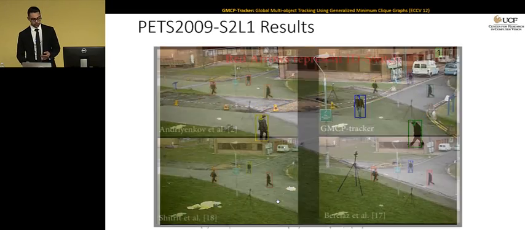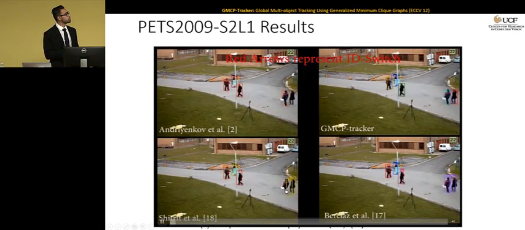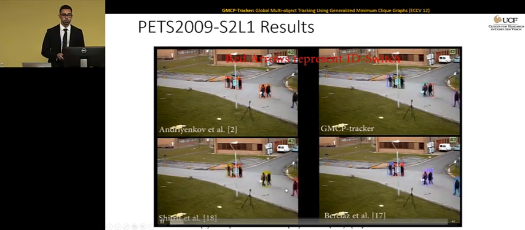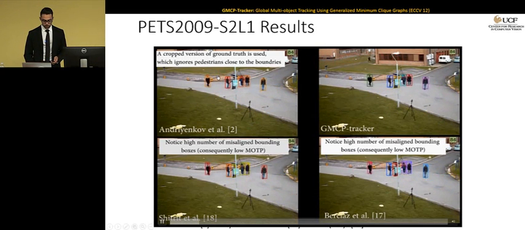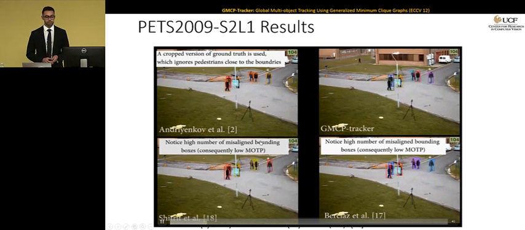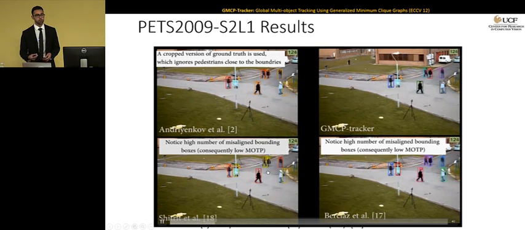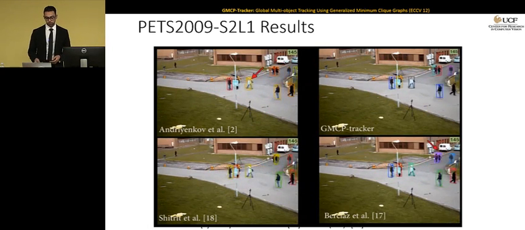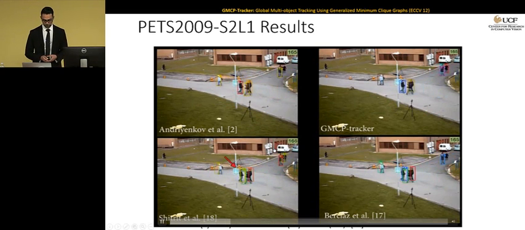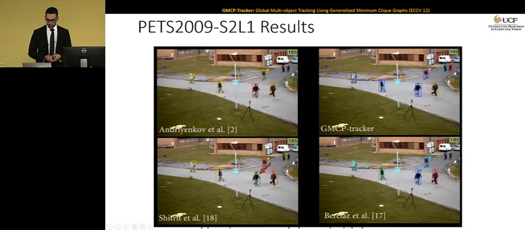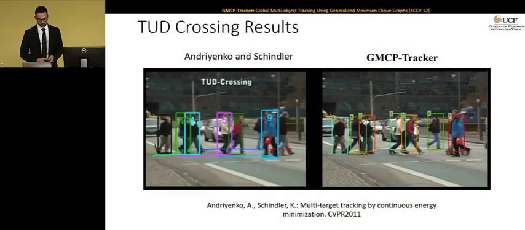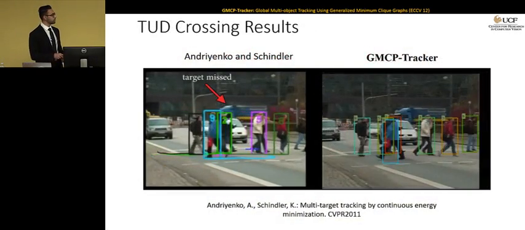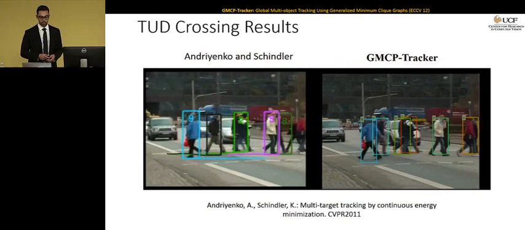And here we're comparing our results, which is top right, with 3 other best published methods at that time. Whenever you see a red arrow, it's whenever an ID switch happens, and you can see that the number of red arrows in our method is far fewer compared to other methods. And here are the results on the Town Center sequence with the best published method at that time. You see that on the left it's missing 2 targets, but the 2 targets are recovered on the right.